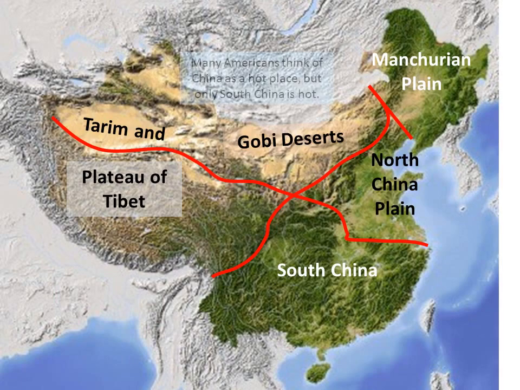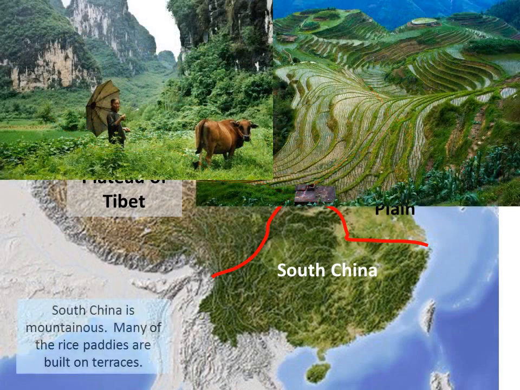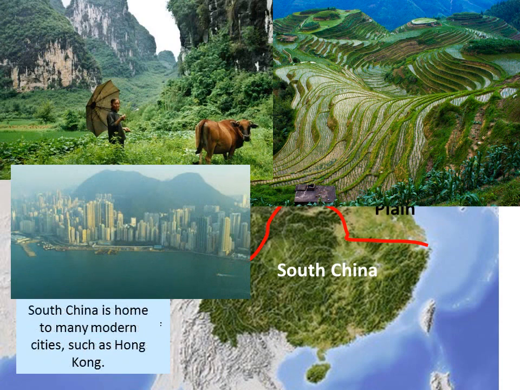South China. Many Americans think of China as a hot place, but in fact, only South China is really hot. South China is mountainous. Many of the rice paddies are built on terraces. South China is also home to many modern cities, such as Hong Kong.